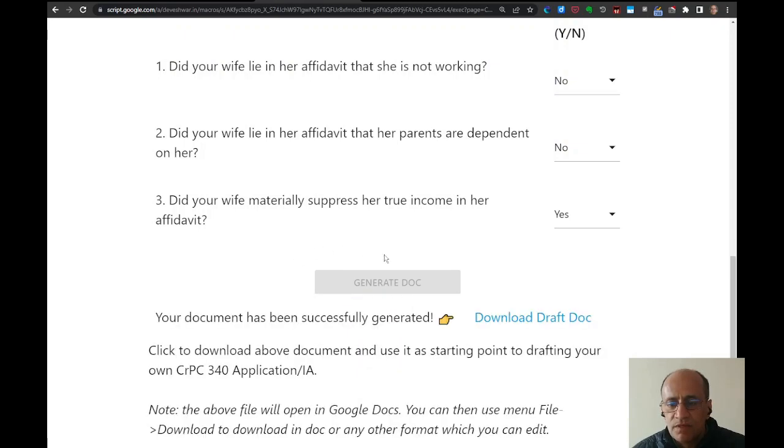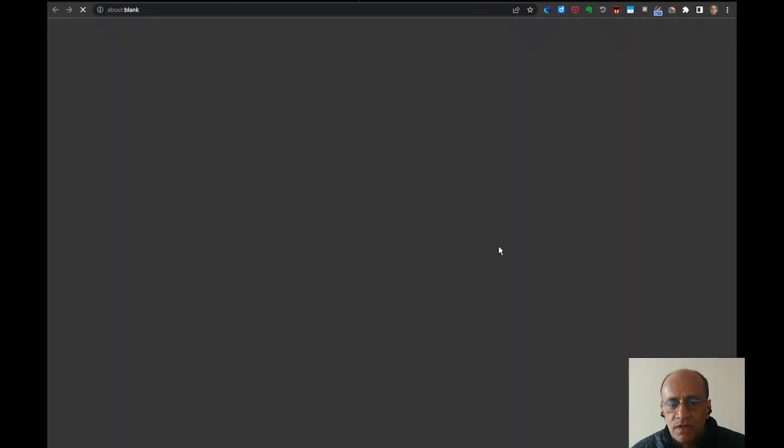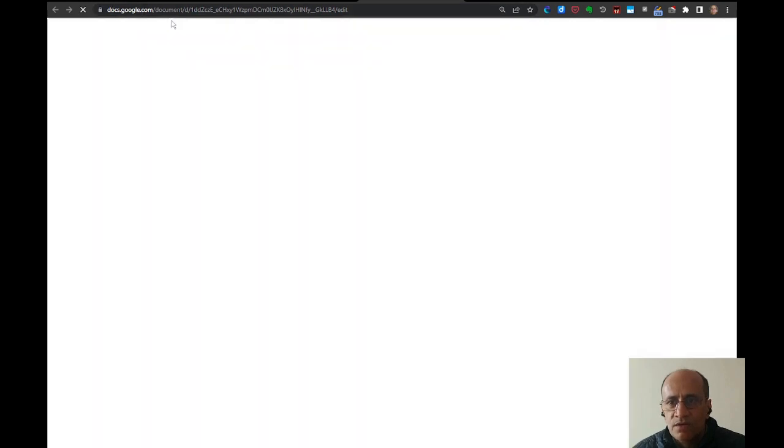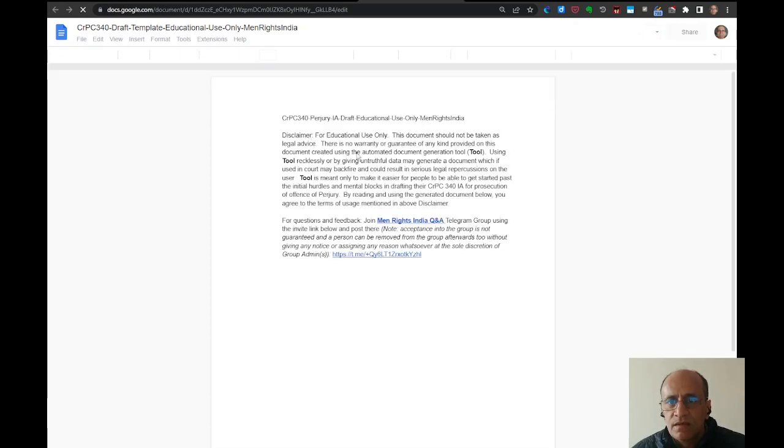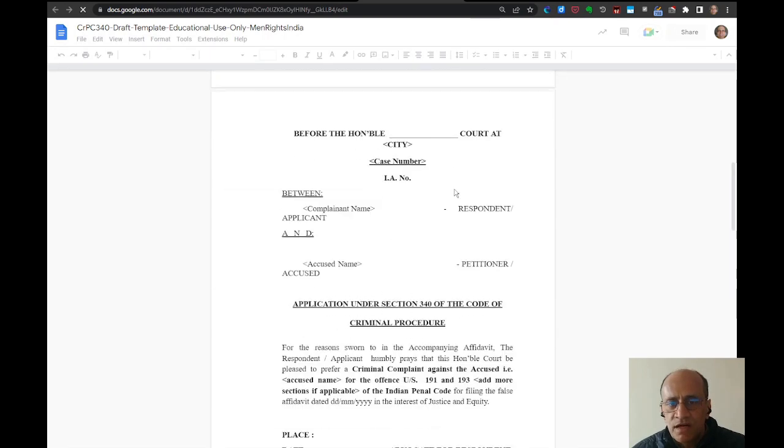Okay, so we have the draft ready. So click on this and it will open in another window. It's a docs.google.com domain. And so again, disclaimer and all those things. And let's see what it shows down below. Okay. So I think the draft starts from page number 2 onwards.